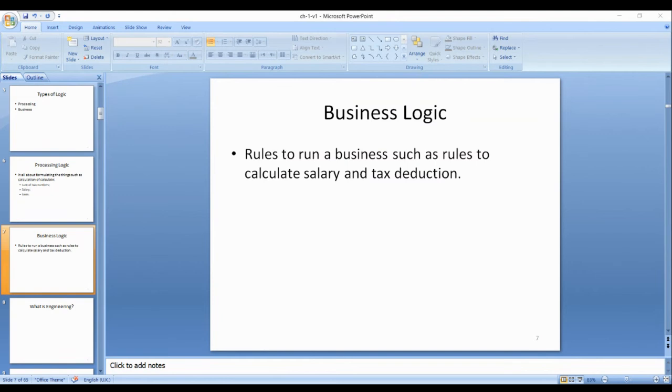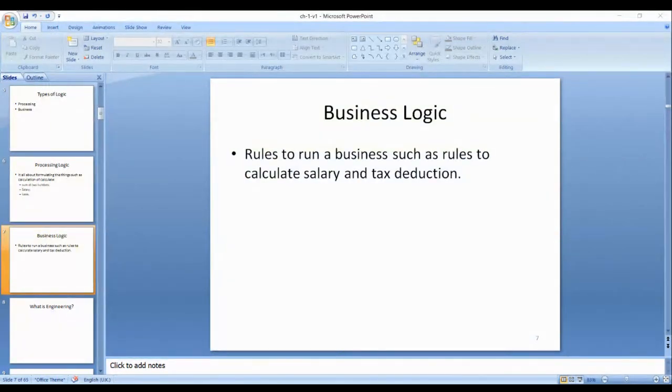Then to have a business like a franchise, KFC, McDonald's, there are rules. So there are rules or constraints to run a business.